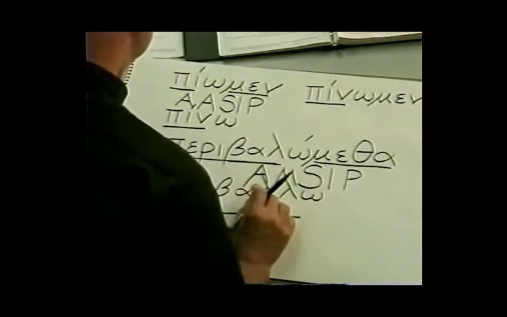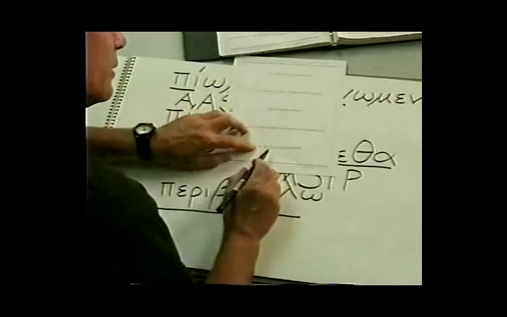Okay, let's go now to another piece of scripture to continue our work with subjunctive mood. And this time, let's take a look at a passage that we've already begun to look at, John chapter 15, verse 16. Now, we've already been over this before.